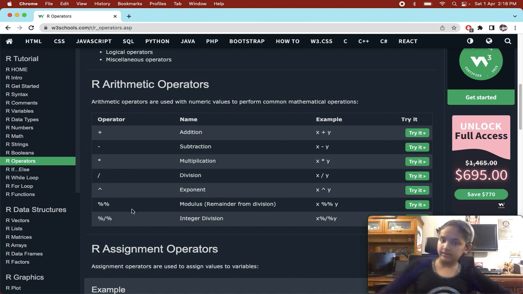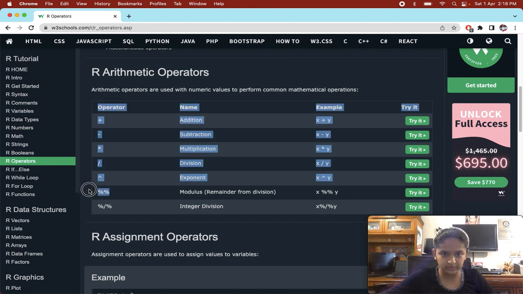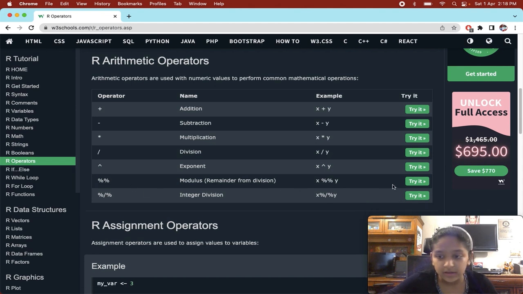This is the modulus operator. When you divide two numbers and you want to access the remainder value, here you use this operator. This is the modulus operator, the percentage sign, above the fifth number. To get this operator, you press shift 5. To get exponent, you press shift 6. And to get the multiplication operator, you press shift 8. I'll send it in the description.